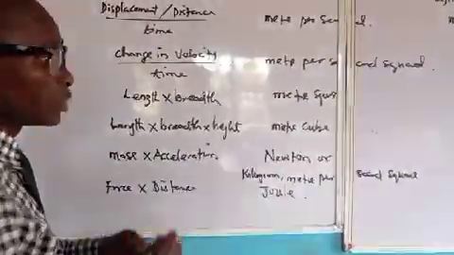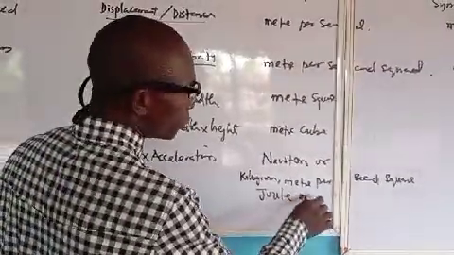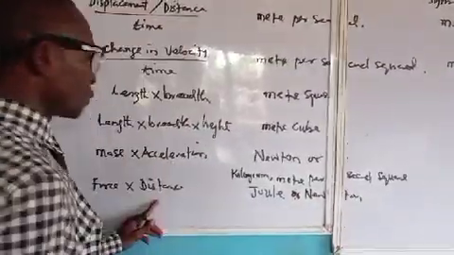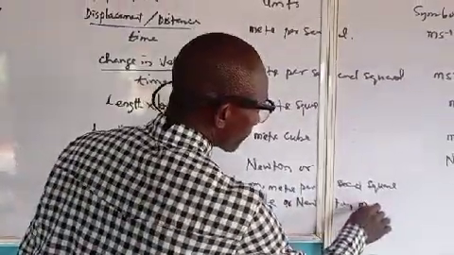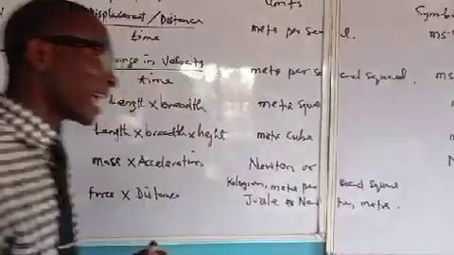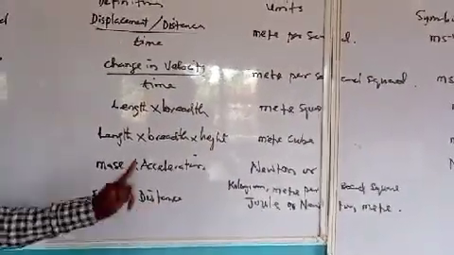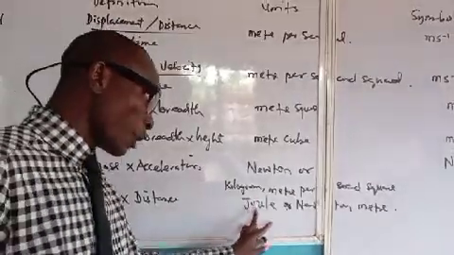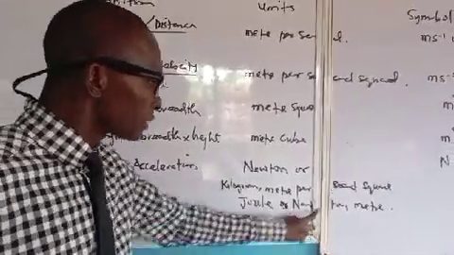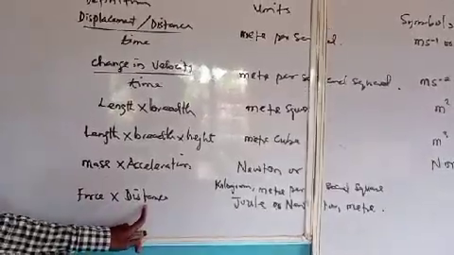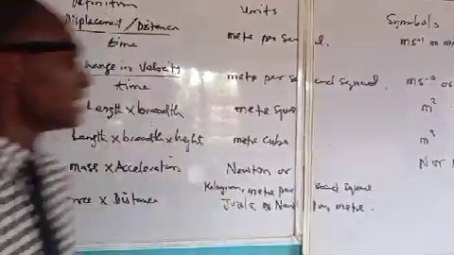So the meaning of joule, we can say Newton meter. Take note of that, because force times distance is Newton meter. Joule is an honor, so it means Newton meter because of the formula here. Force is in Newton, distance in meter, so we take it Newton meter.